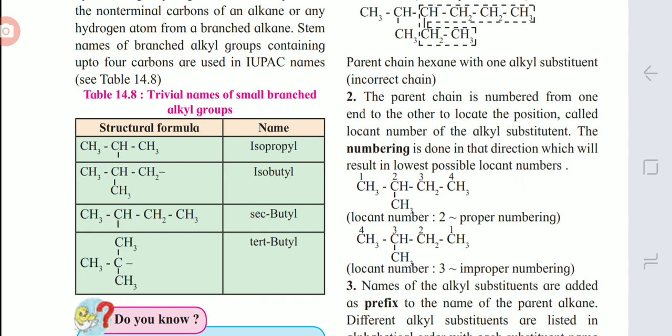While if we remove the hydrogen from the secondary type of carbon, then that group is called secondary butyl. So let us check: the middle carbon, which is non-terminal, is a secondary carbon. So it is secondary, and if you remove the hydrogen from that carbon, the group is called secondary butyl.